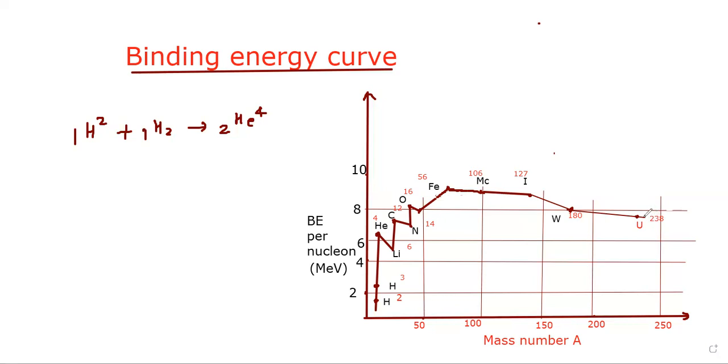Similarly, when uranium undergoes fission, it breaks into barium and krypton, whose atomic mass lies in the range 50 to 200. So their binding energy per nucleon will be more. Hence, they will be more stable.